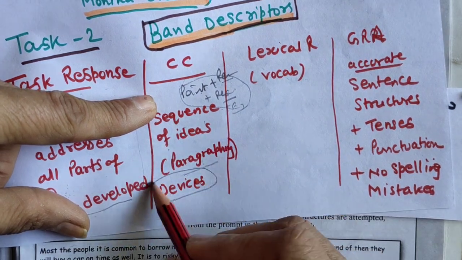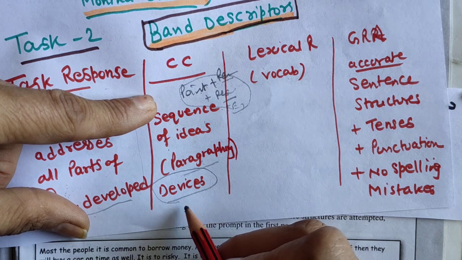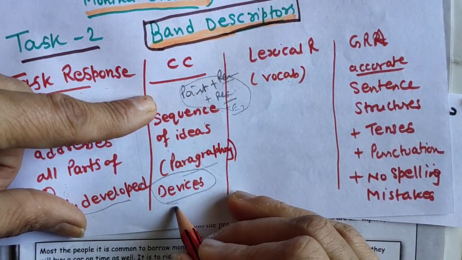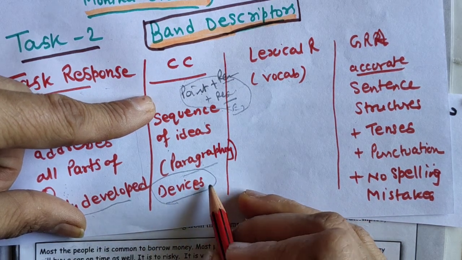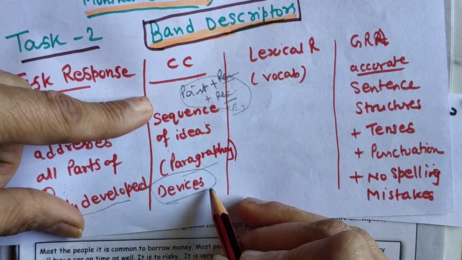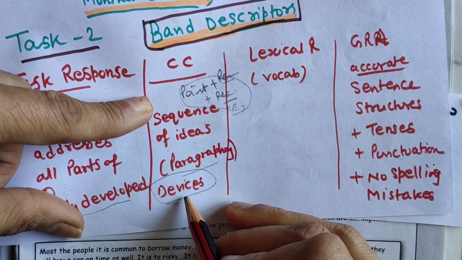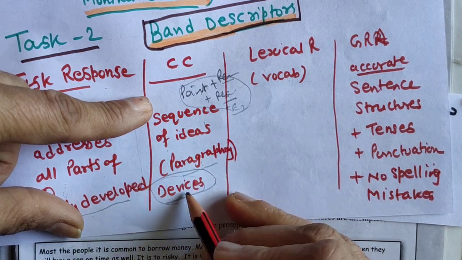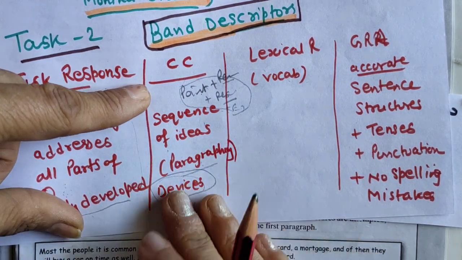And then the devices, what devices you have used. For example, on the one hand, on the other hand, in conclusion, this essay, to add on top of it, additionally, another important point, therefore, hence. These are devices. What kind of devices, according to the situation, is how you are using them.